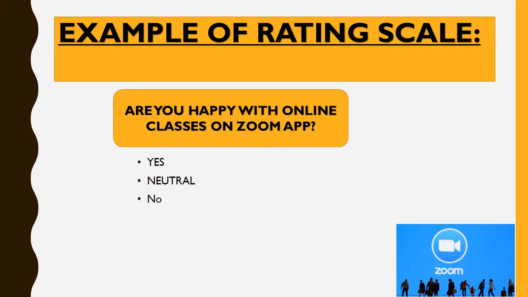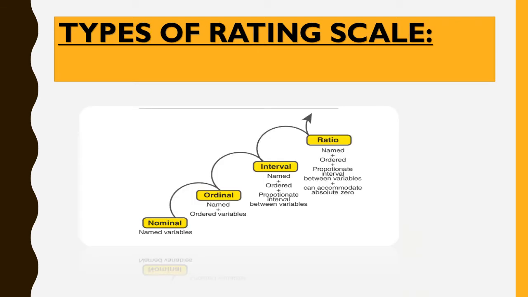Example of rating scale, like: are you happy with the online class on Zoom app? If you are, then you say yes. If you are in the middle, and you are not happy but you also do not disagree with online classes, you say neutral. And you say no if you are not happy with the online classes. Here are the examples of rating scale.